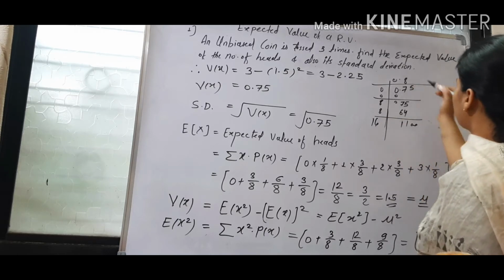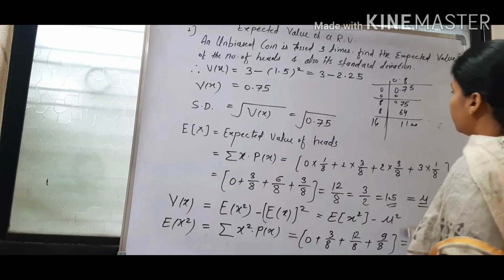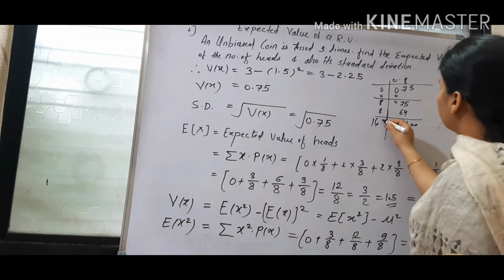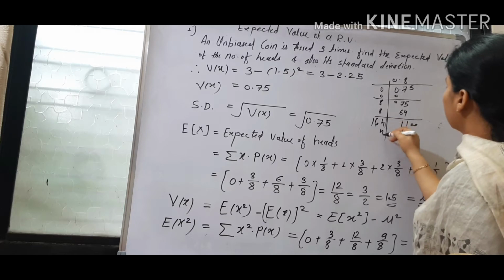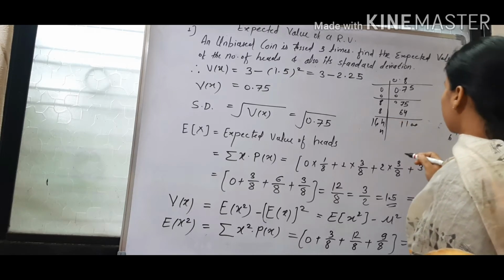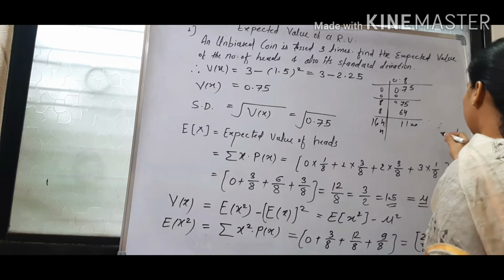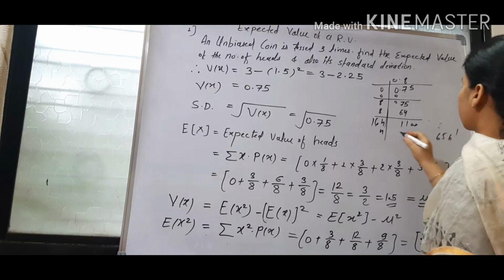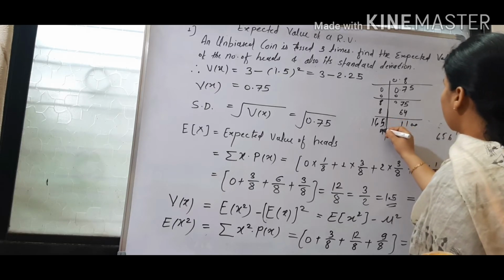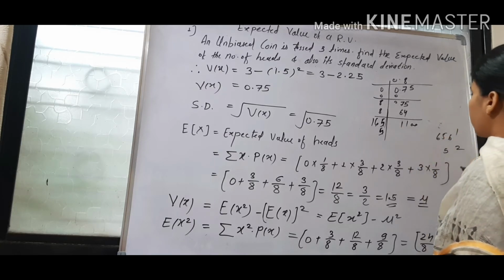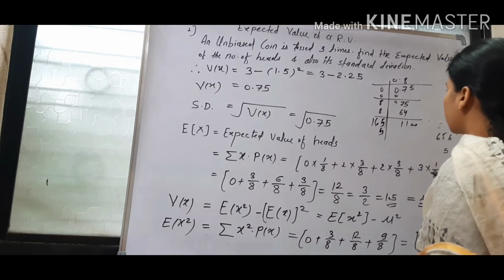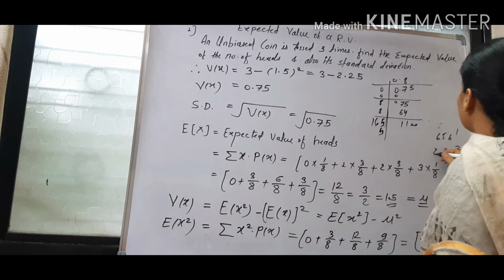Here 8. Now 164 into 4. 656. 6, 5 into 5. 825.